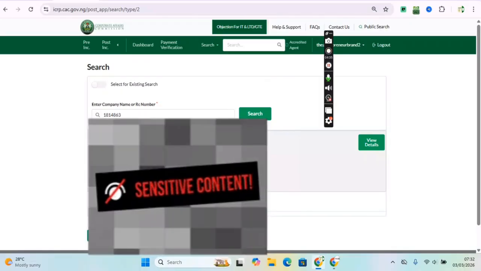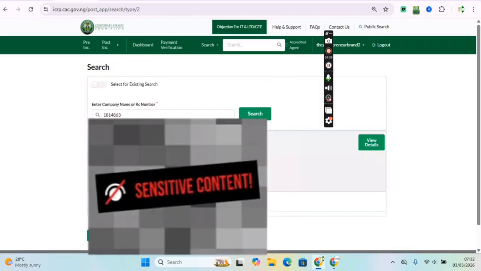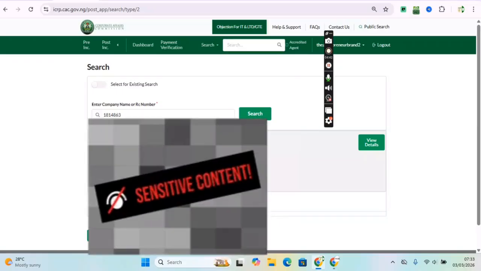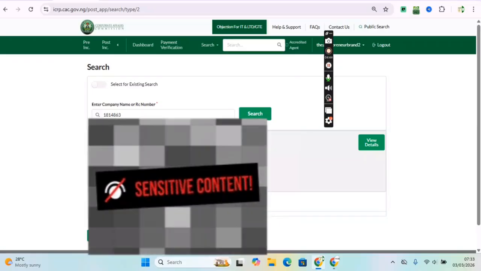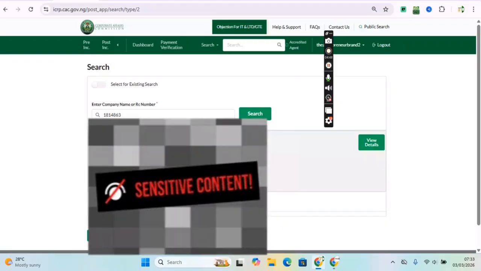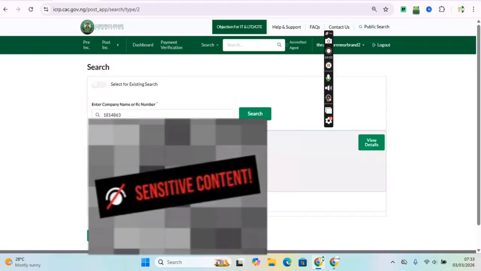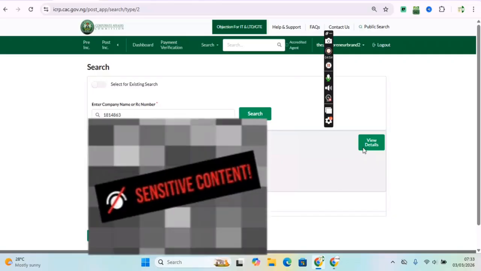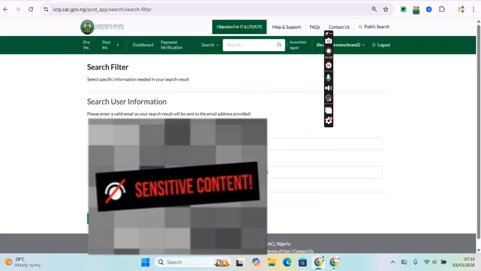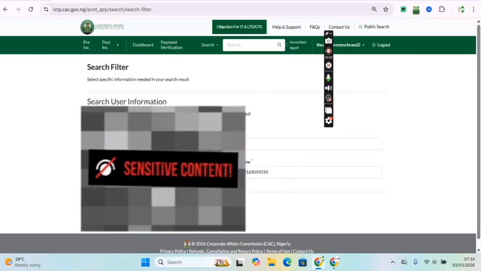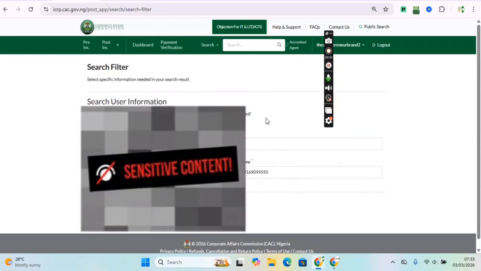Yet I'm on another person's dashboard, or let me say another company's dashboard, and I can search the status reports of another company. So this shows you the grace that you have of retrieving your status reports without filing your annual return, right? What you just have to do is go to view details and put the user information, maybe the name of the director.